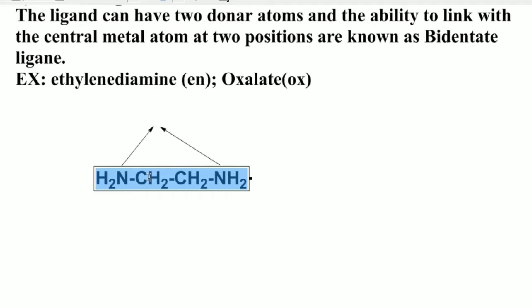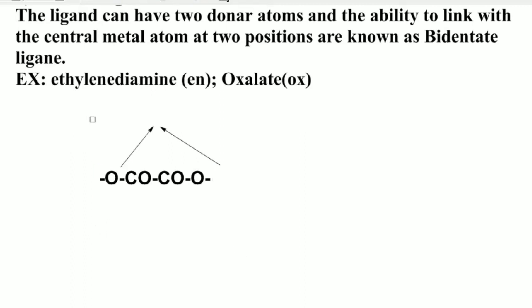Students, the oxalate dianion is a bidentate ligand. In its structure, there is a C double bond O and an O minus on each carbon. The two O minus groups can form a dative bond or coordinate bond with the central metal atom or central metal ion and act as a bidentate ligand.